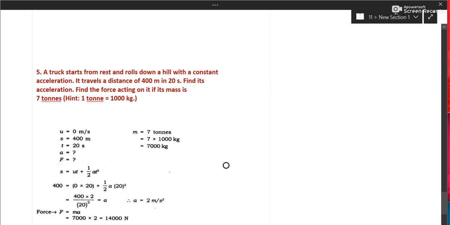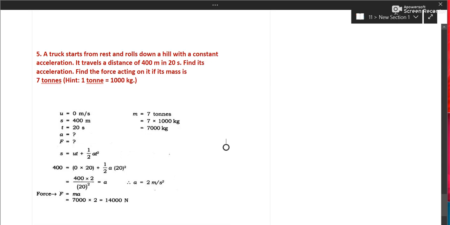Coming to question number 5 of NCERT. A truck starts from rest, so u is 0 meter per second. It travels a distance of 400 meters, so distance is 400 meter. s is the symbol for displacement or distance. 20 seconds is the time. Find the acceleration. First job is to find the acceleration. Second is to find the force.